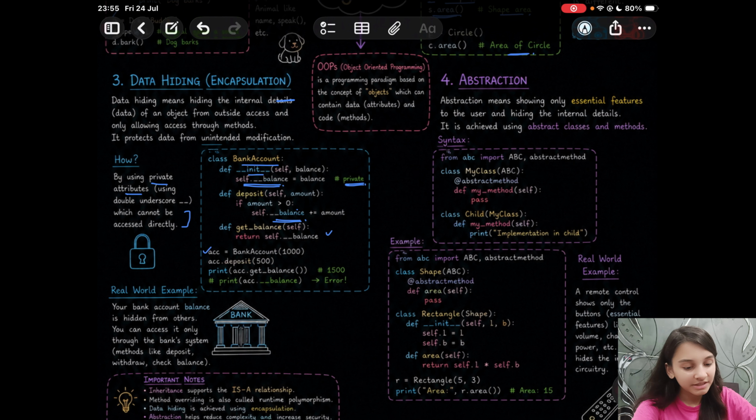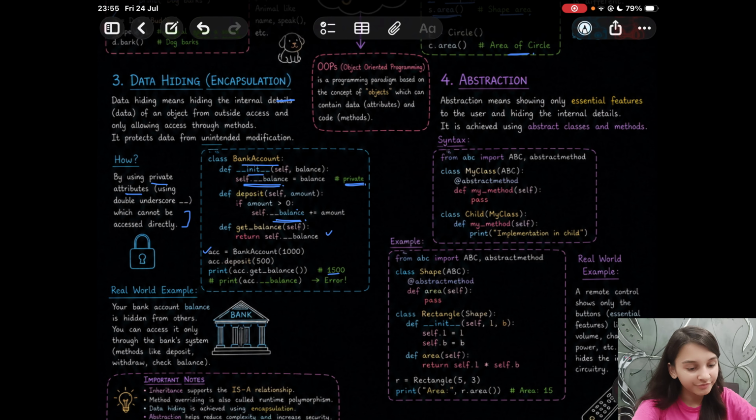Then we have created an object bank account, and inside it we are passing 1000 as the balance. Then account dot deposit of 500 takes you to the deposit method. And now since the amount 500 is greater than 0, the balance would be updated by 500.